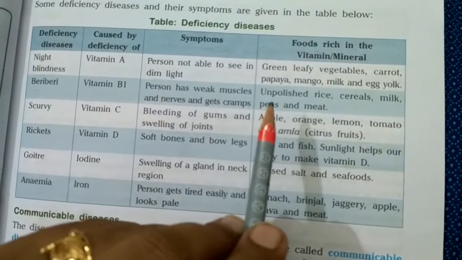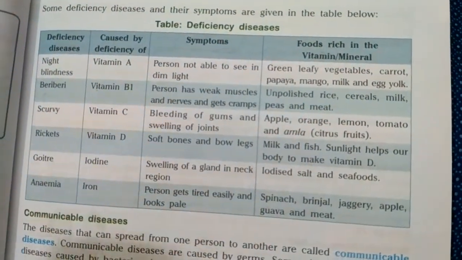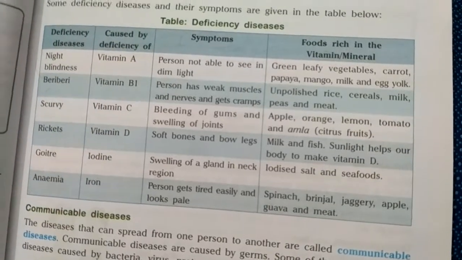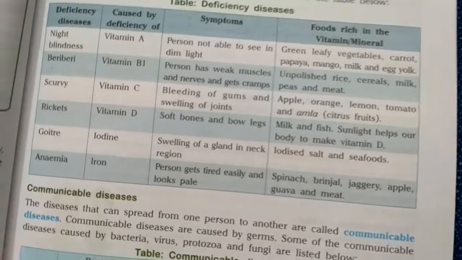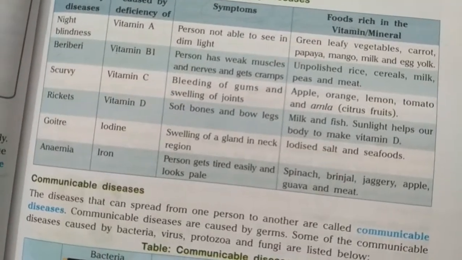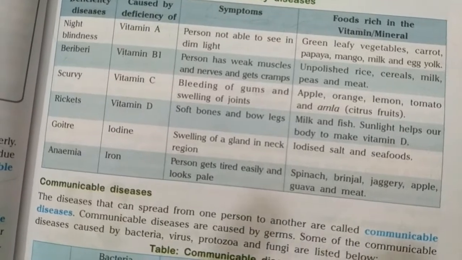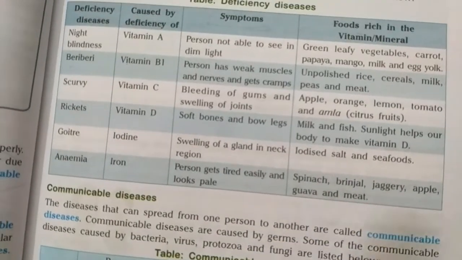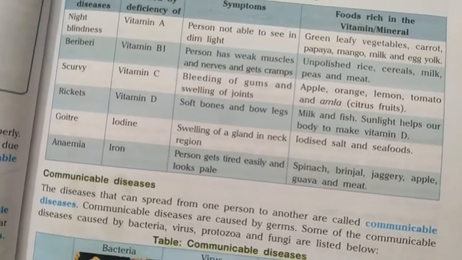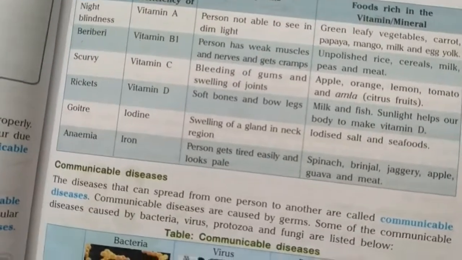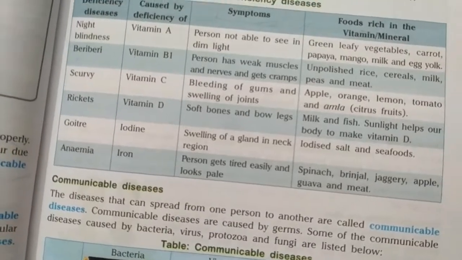So what should we eat? Unpolished rice. Unpolished rice is what we generally call brown rice. We should take brown rice. This white rice which we use, that is the polished one. It means that in the industries and factories, the rice is very much cleaned, very much polished, so that it looks white and good, and their sales should be more.